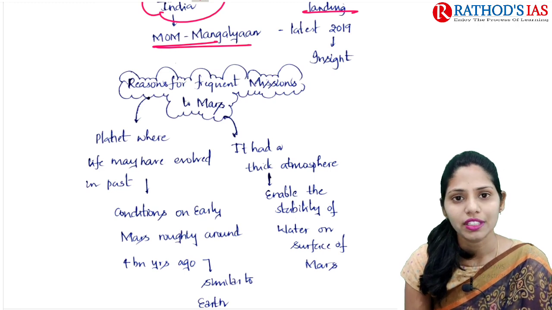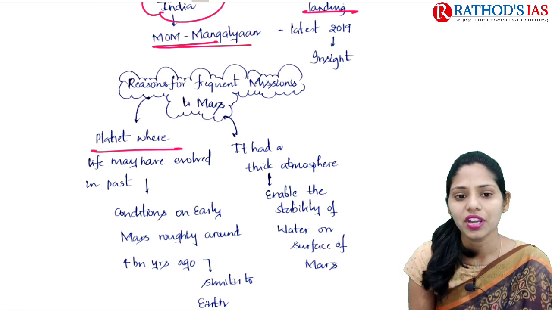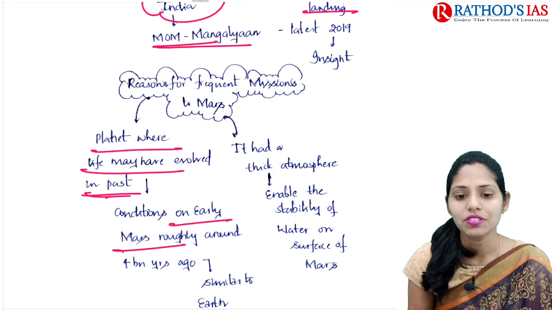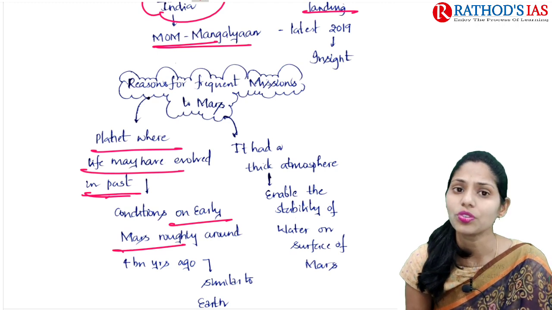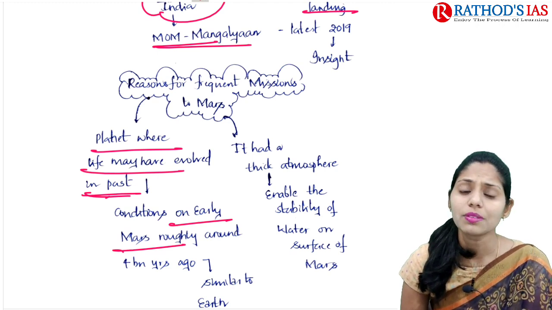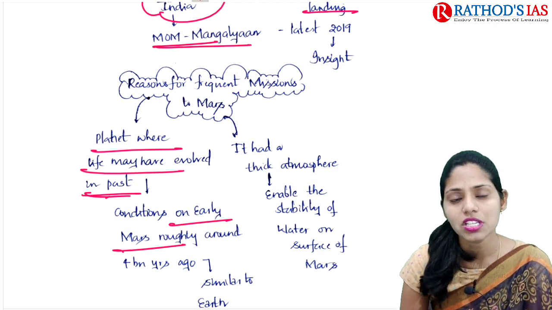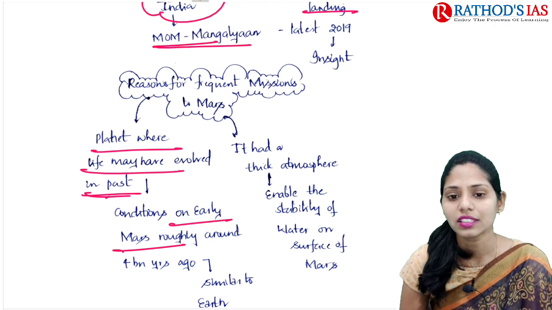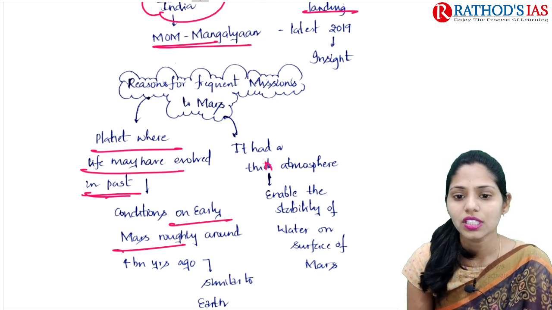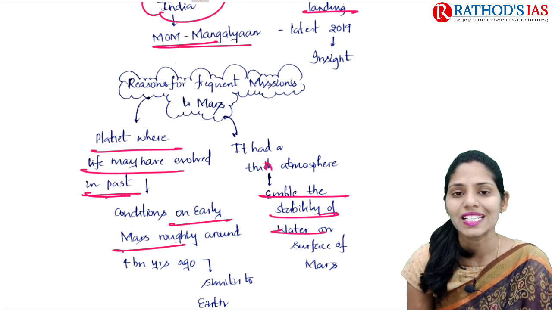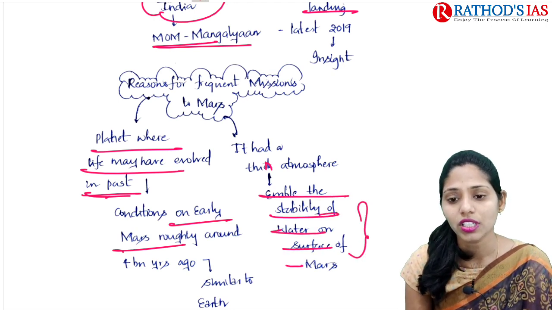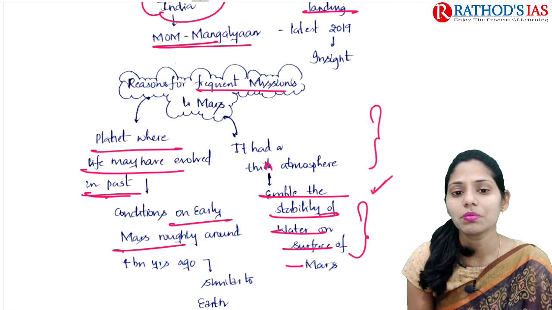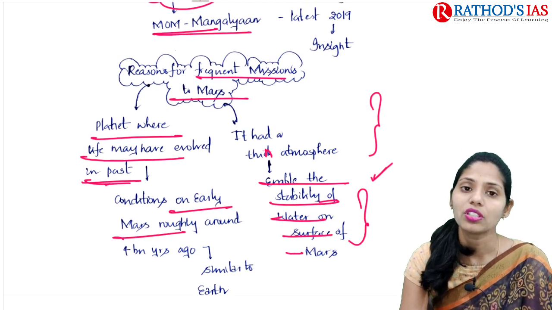So there are two important reasons. First one is this is a planet where life may have evolved in the past, because conditions on early Mars, roughly around 4 billion years ago, were similar to that of Earth. So because of similar atmosphere or similar conditions, there might have been existence of life in the past. And the next one is it had a thin atmosphere. Because of this thin atmosphere, it enables stability of water on the surface of Mars. That means we can see water is present on Mars. So because of these reasons, there are frequent missions being conducted to know about Mars.